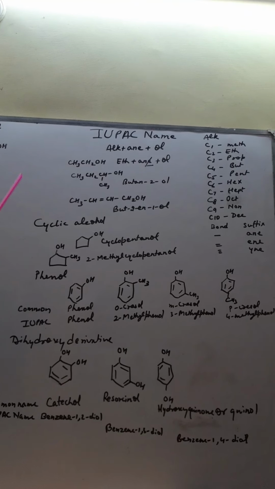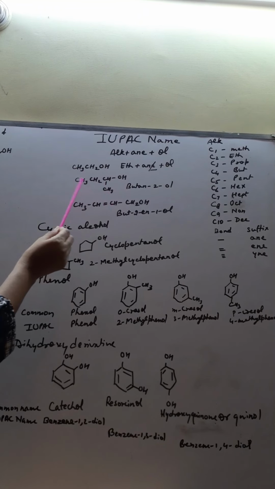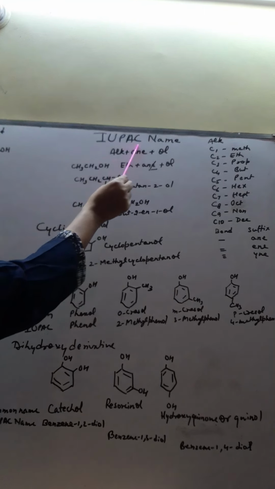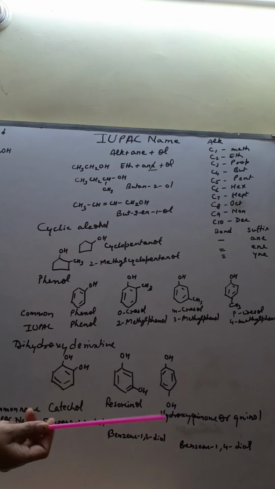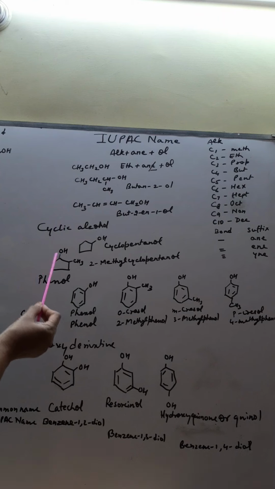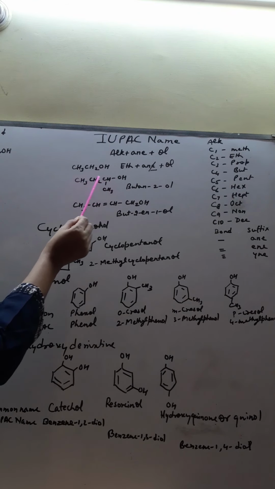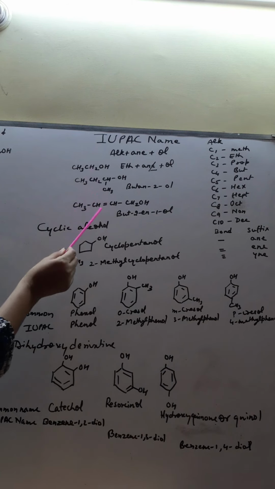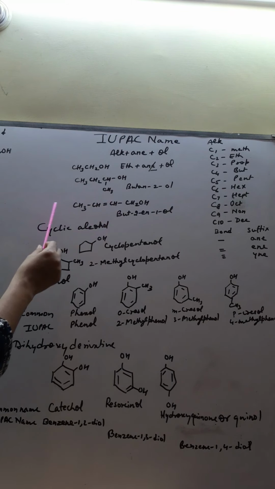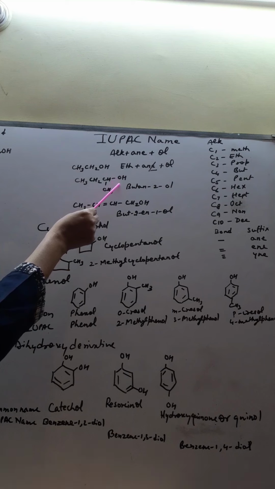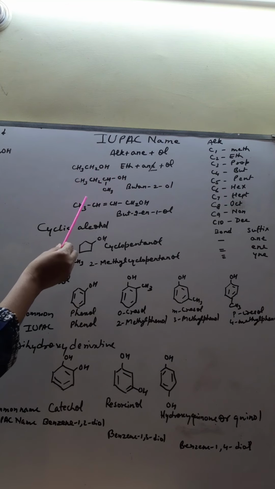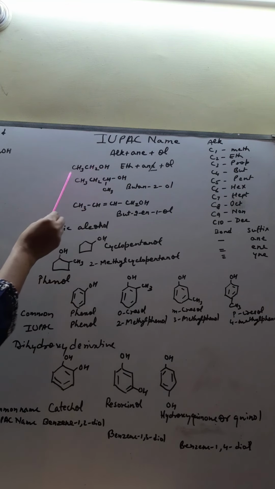Now come to the next example. Look at this one. In the IUPAC system, you have to select the straight chain, a continuous chain of carbon. If you look at this, you will find that the carbon chain extends here and here. It means numbering has to be done from the side where you get the lowest number for the OH group. So how will you number them? 1, 2, 3, 4.